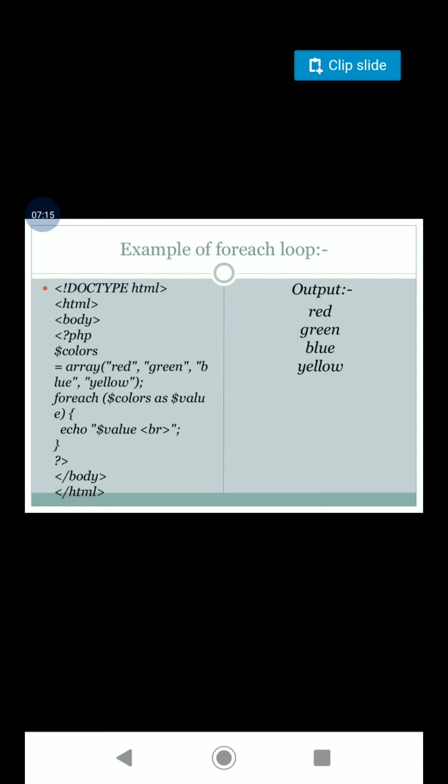Again we go to the loop, iterating through the array a second time. Now the value at the first position, that is $colors[1], which stores the value green, will be assigned to $value, and again we print the value a second time. So we iterate over all the elements of the array and print each array value.